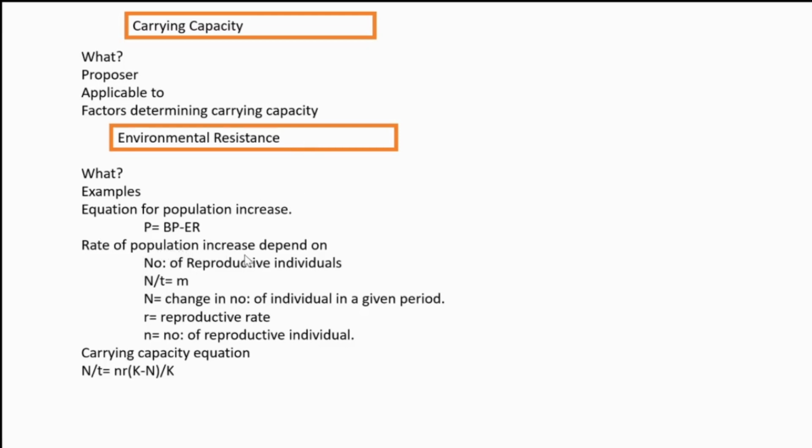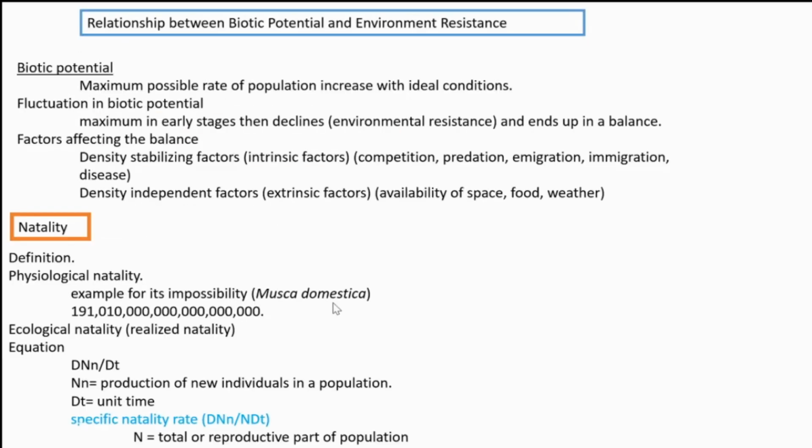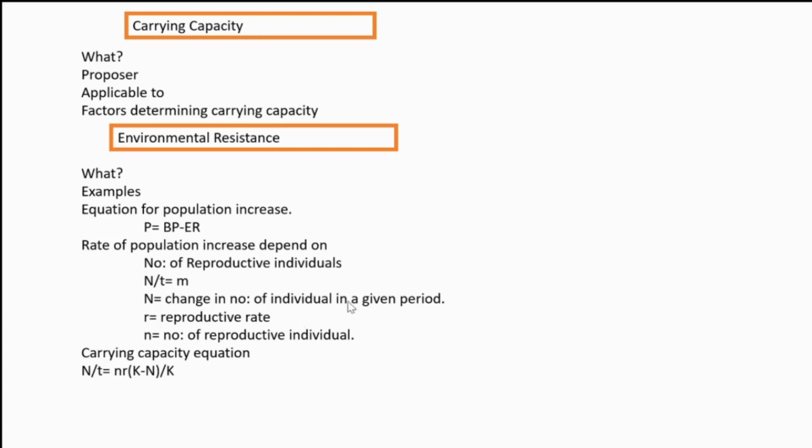Then another equation is there for the rate of population increase. It depends upon the number of reproductive individuals. The population's increase happens according to the number of reproductive individuals. The equation is N by t is equal to n r. Capital N means change in the number of individuals in a given period. R is its reproductive rate, and the small n is the number of reproductive individuals. So each letter denotes this.